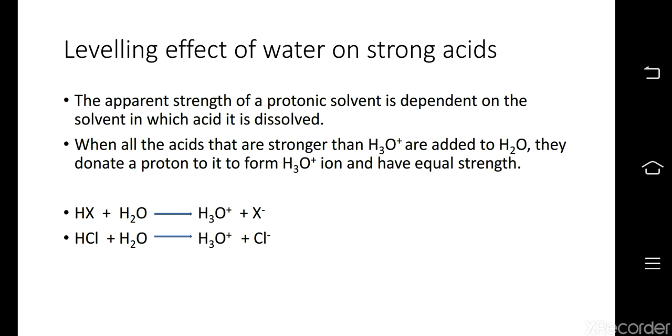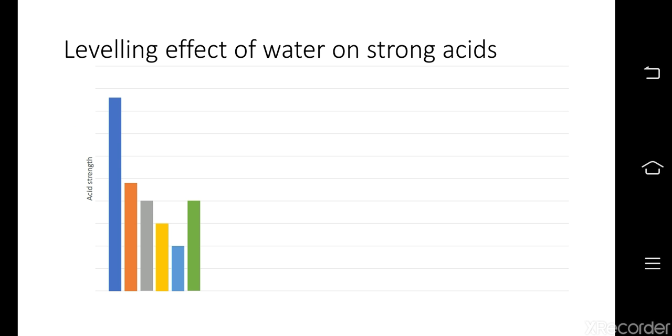Leveling effect of water on strong acids. What will water do to strong acids? The apparent strength of a protonic acid is dependent on the solvent in which it is dissolved. When all acids that are stronger than hydronium ion are added to water, they will donate a proton to it to form hydronium ion itself, and it will have equal strength. One example is depicted: HCl and water to give hydronium ion and chloride ion.